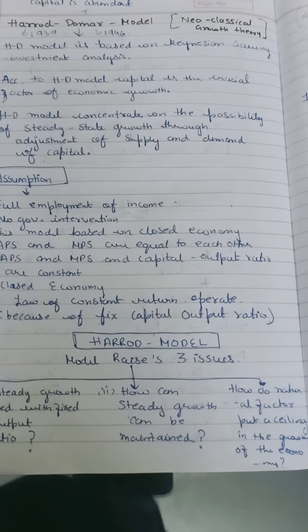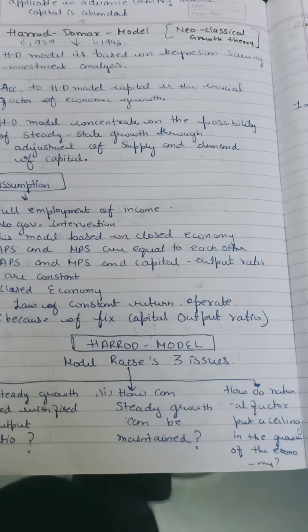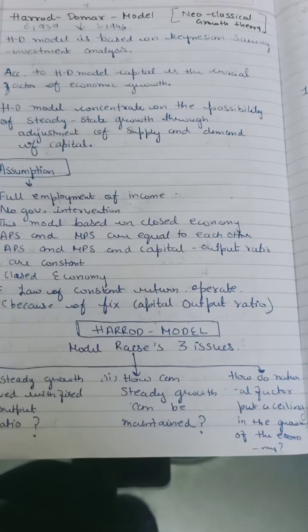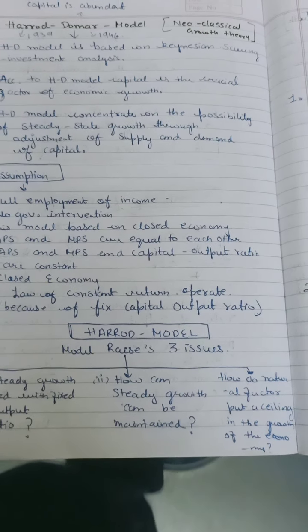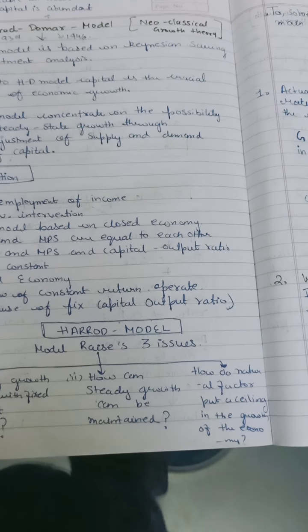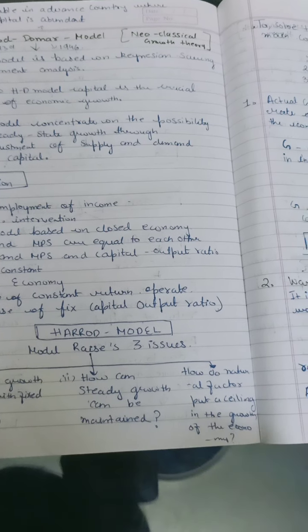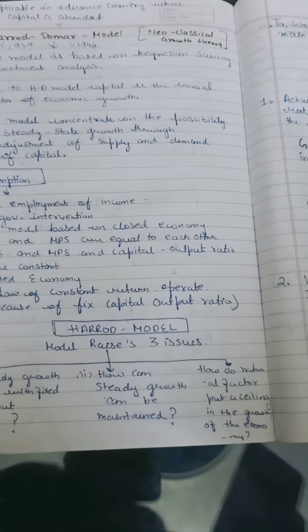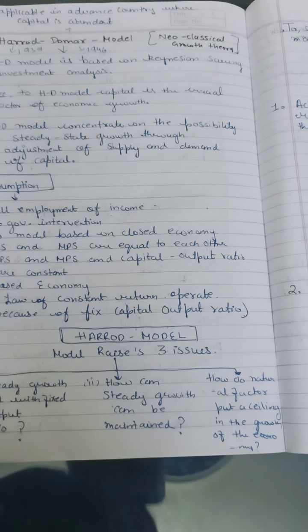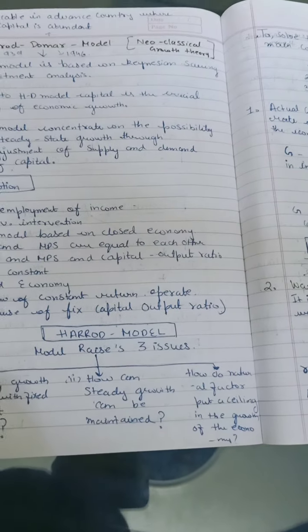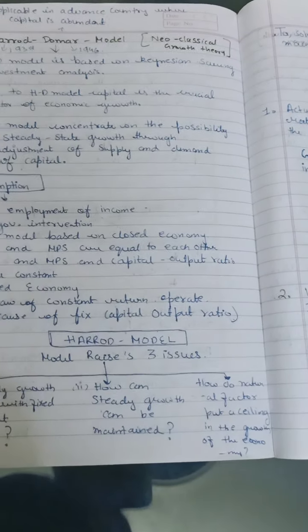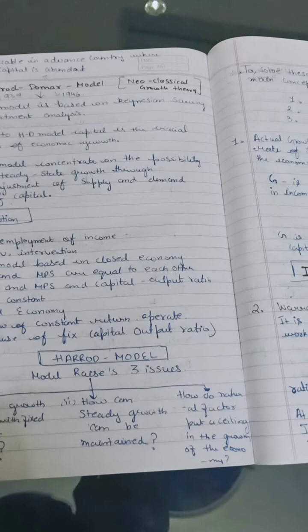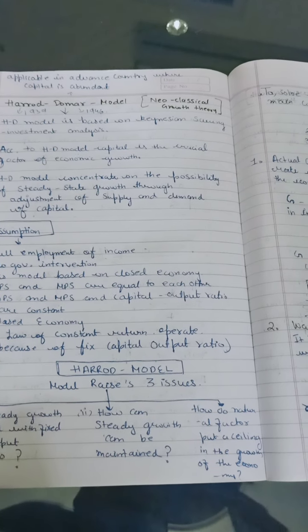The second issue is how steady growth can be maintained, and how natural factors put a ceiling on the growth rate of the economy and affect its development.